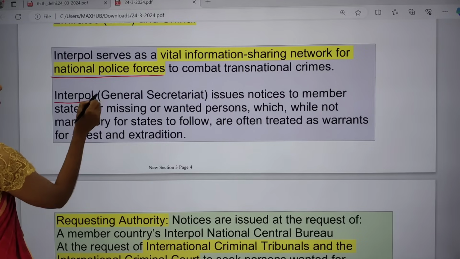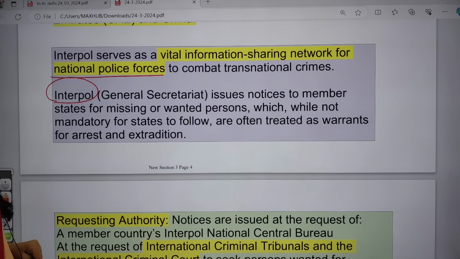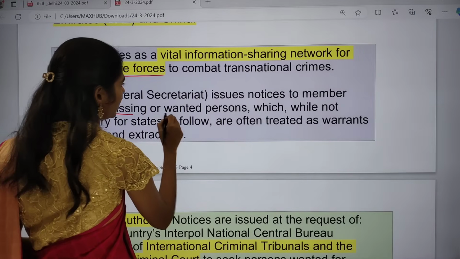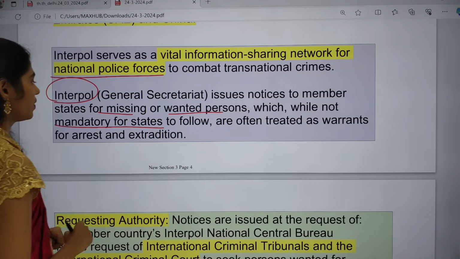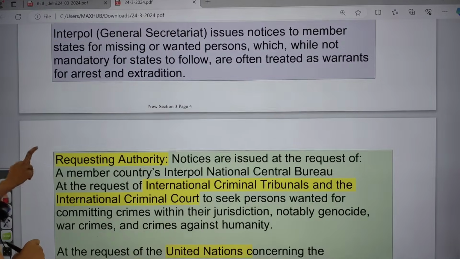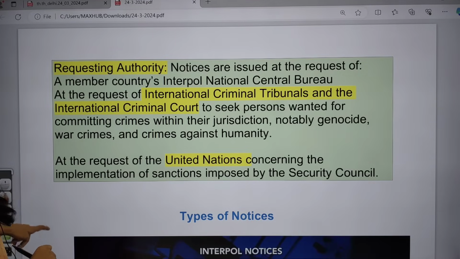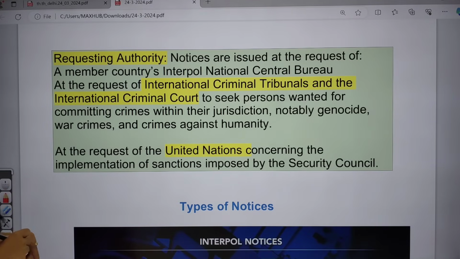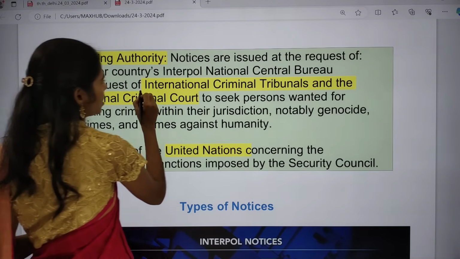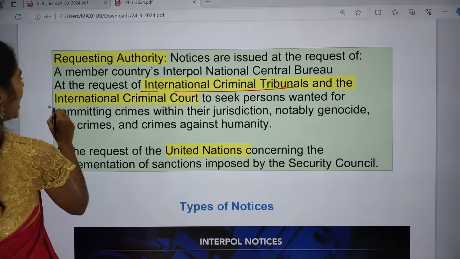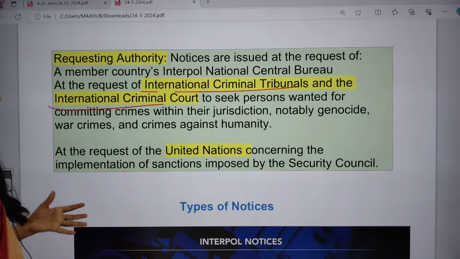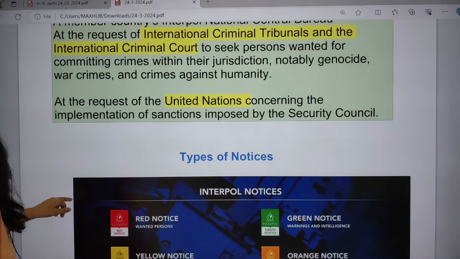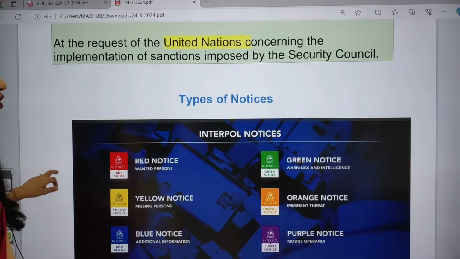Interpol issues notices to member states for missing or wanted persons, which are not mandatory for the states to follow. So who is the requesting authority? Notices are issued at the request of the member countries' Interpol National Central Bureau, and at the request of international criminal tribunals and the International Criminal Court. Whenever they request, Interpol can issue these notices. Also at the request of the United Nations, notices can be issued.